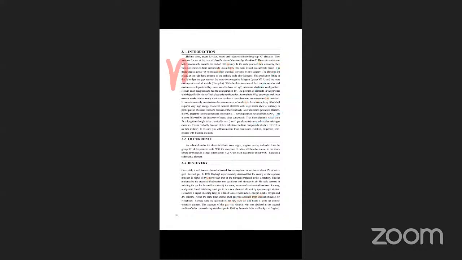Next, you know the general configuration of zero group elements is ns2 np6. ns2 means there are 2 electrons in the s orbital. np6 means 6 electrons completely filled in the p orbital. This is the general configuration of the zero group.